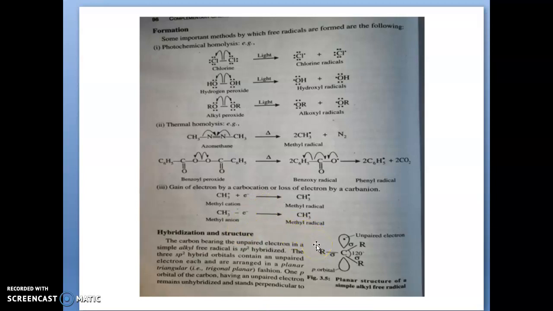And next we are going to discuss the structure and hybridization. The alkyl free radical is in the sp2 hybridized state. So with the sp2 hybridized state it will be triangular planar, and there will be one orbital perpendicular to it carrying the unpaired electron.